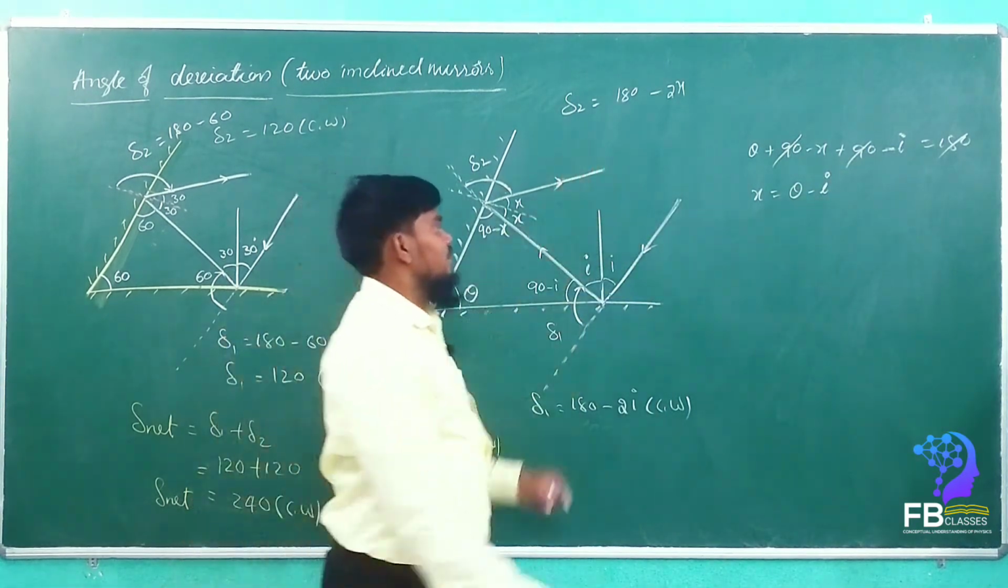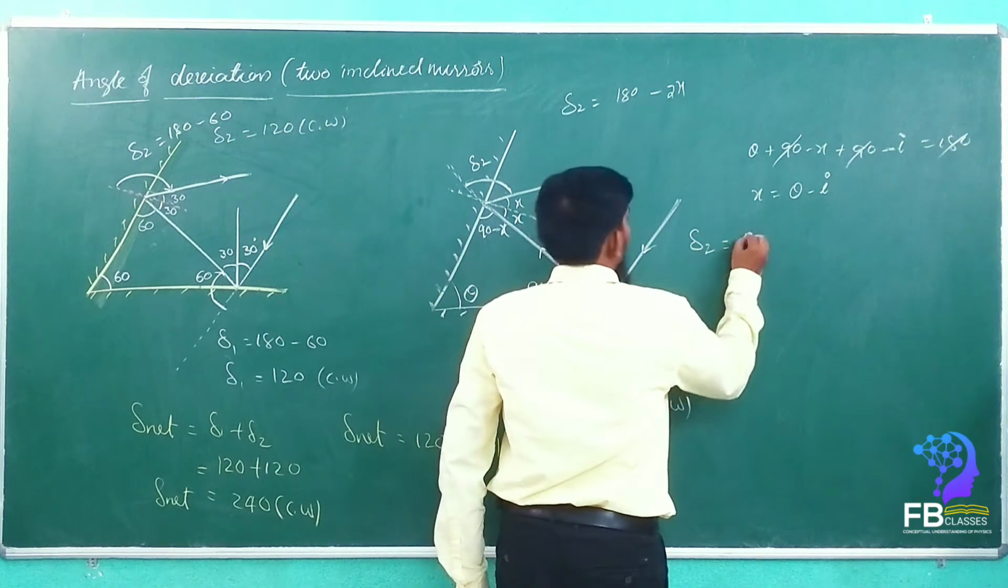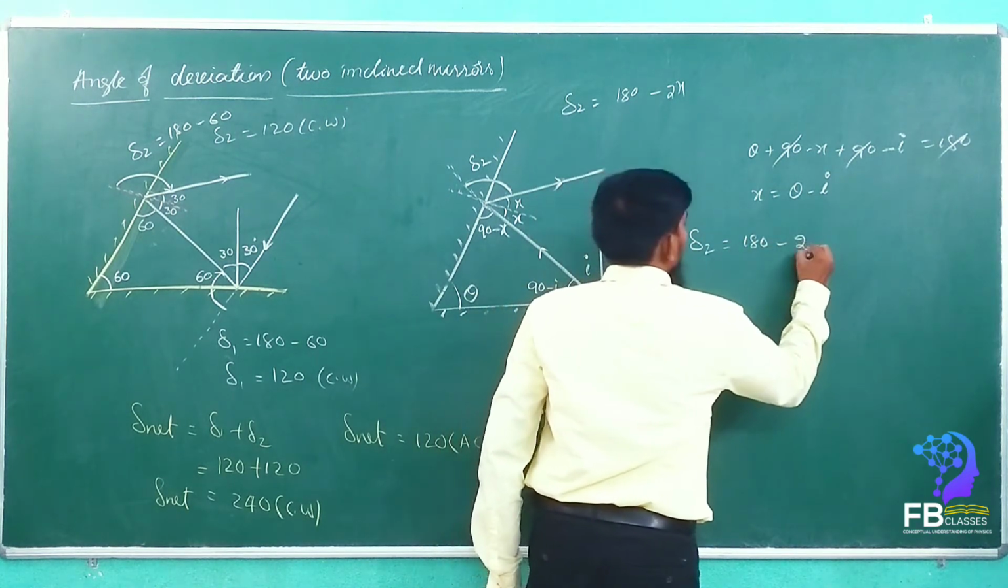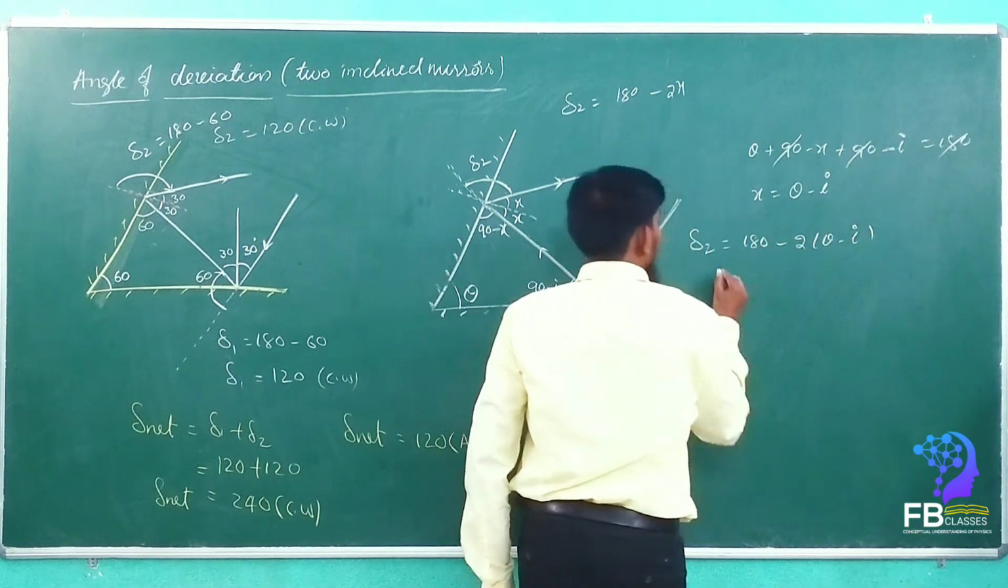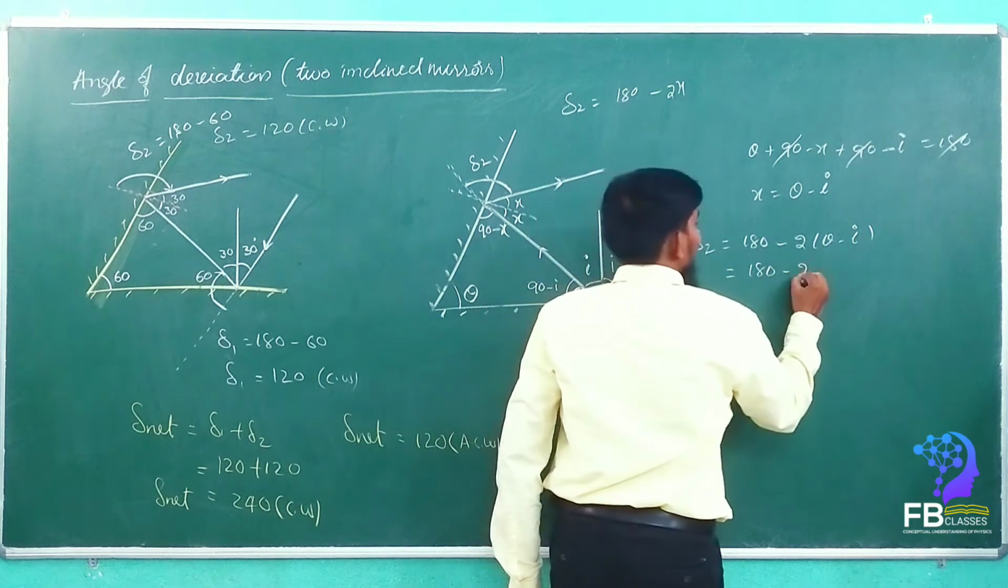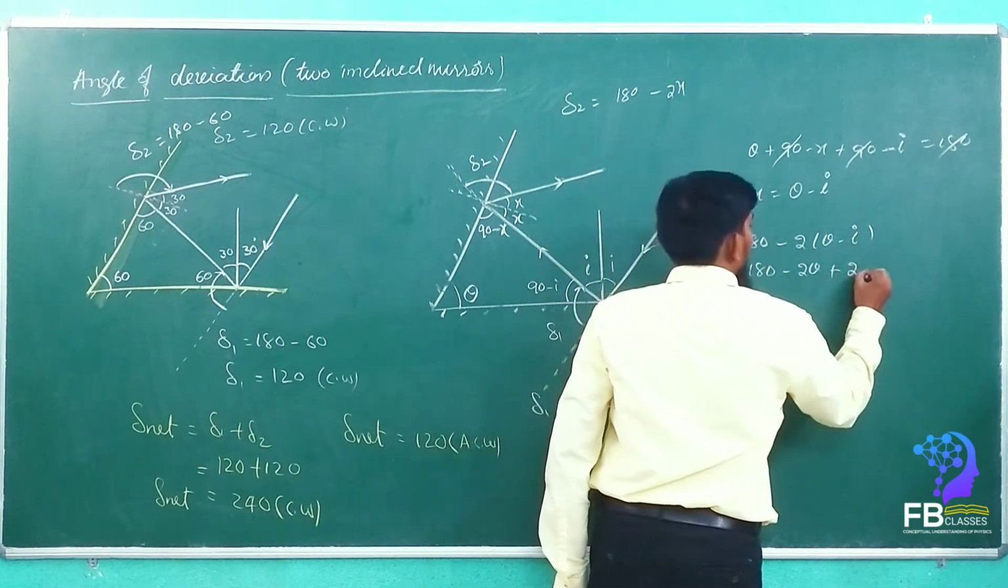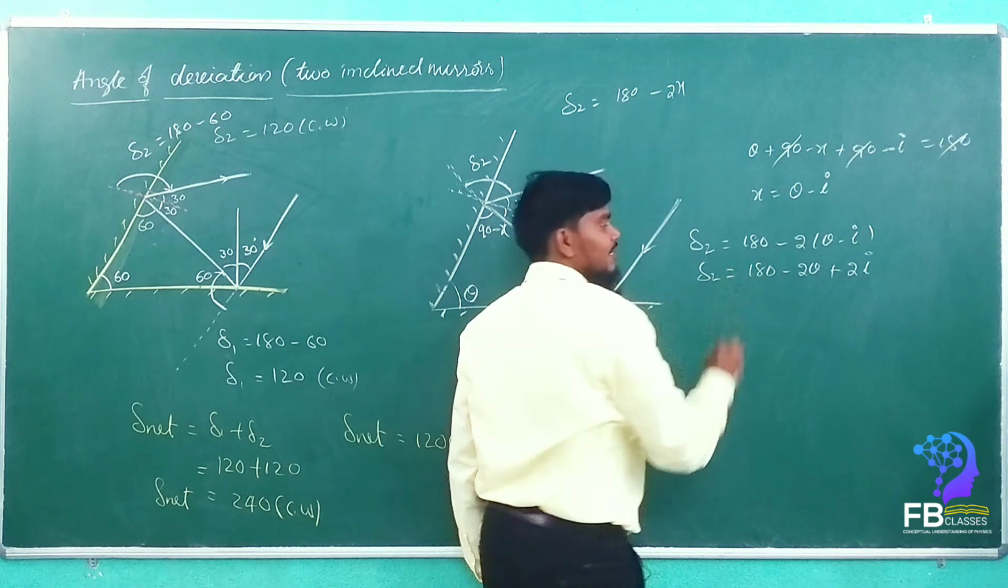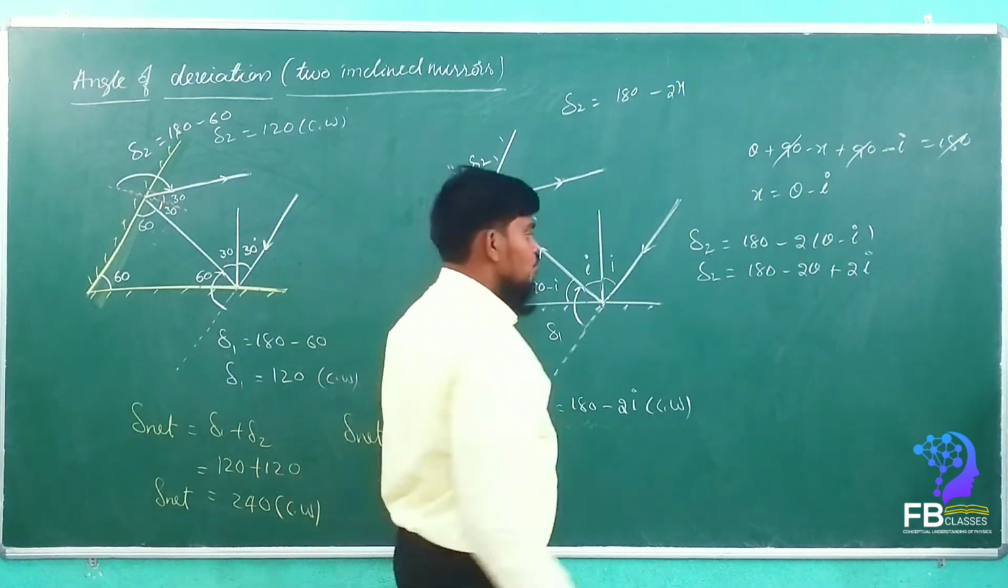So put in the value. So delta 2 is equal to 180 minus 2 into (theta minus i). So that is equal to 180 minus 2 theta plus 2i. So this is delta 2. Got it? So now delta net